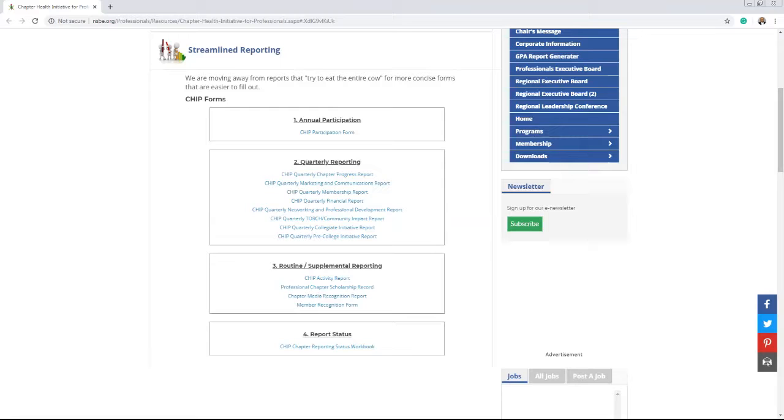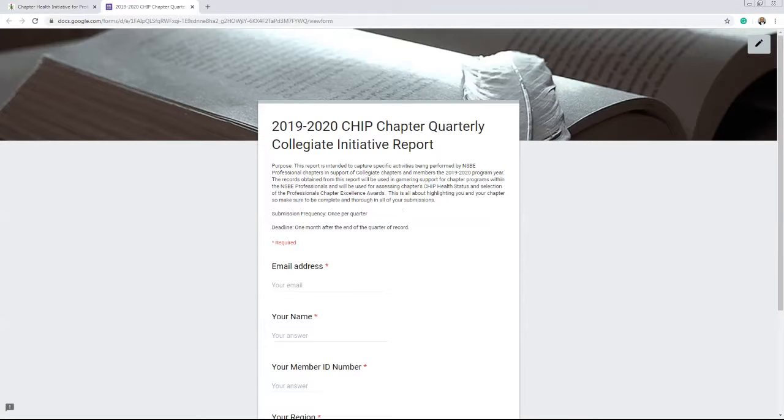You'll see this page here on the screen represents the page that has all the reports, so we're actually on the CHIP webpage now. And once you get here under streamlining reporting, you find the reports here. And so we'll cover the last 2 of these reports here under quarterly reporting, the Collegiate Initiative Report and the Pre-College Initiative Report. An additional reminder as I navigate to the Collegiate Initiative Report, these reports are due quarterly. They're due 1 month after the quarter of record ends.